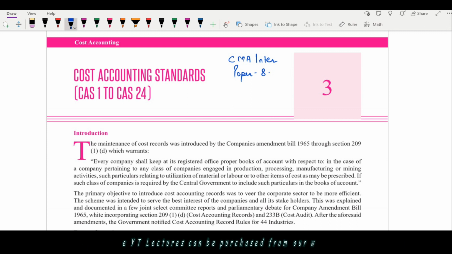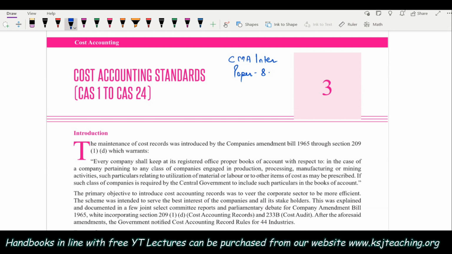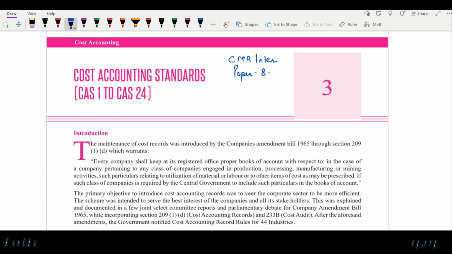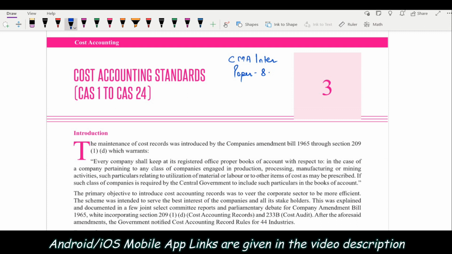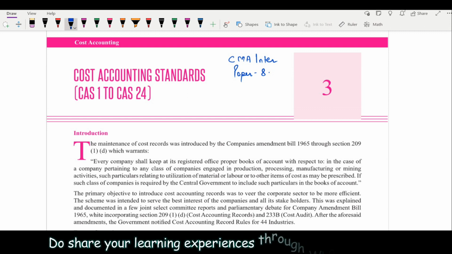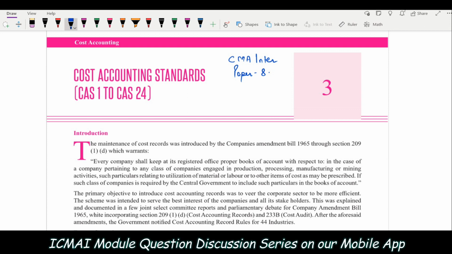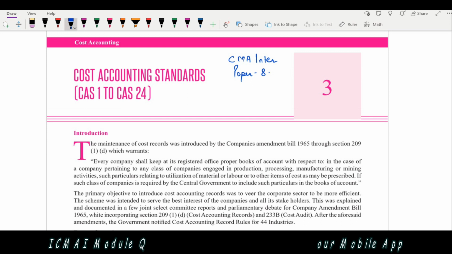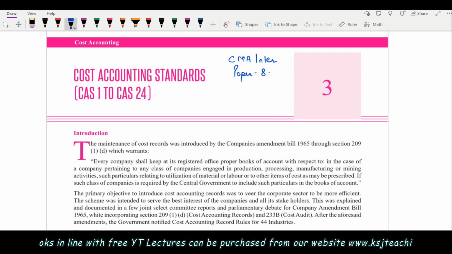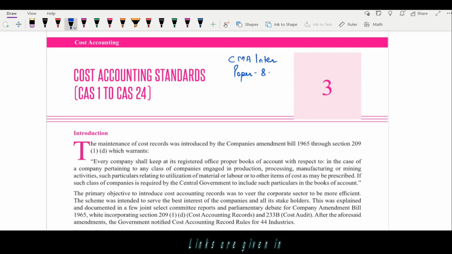You have studied about accounting standards. And in auditing, we study about the standards on auditing. What is the need of these standards? You will study all the standards, CAS 1 to 24, that 1 is about this, 2 is about this. So we'll study everything, but you should know why you are studying it. What is the need for that? Because if you don't know the need, then how will you try to connect? Understood? So what was the need of these standards?